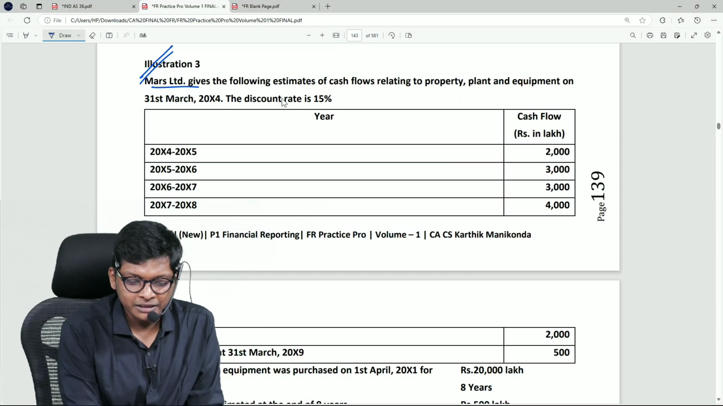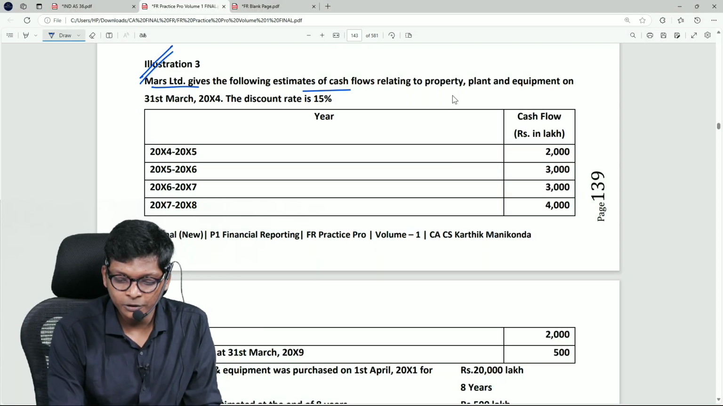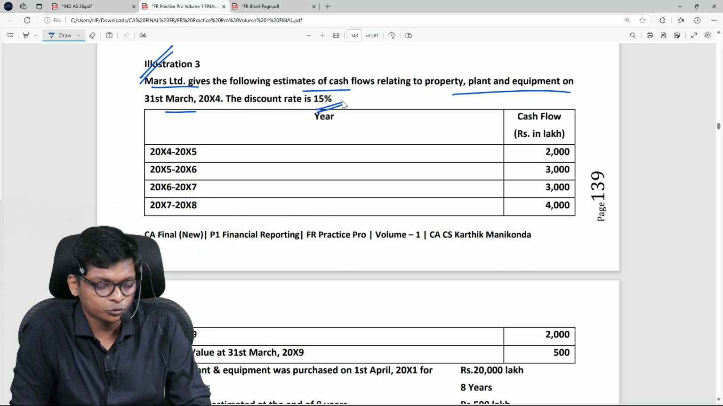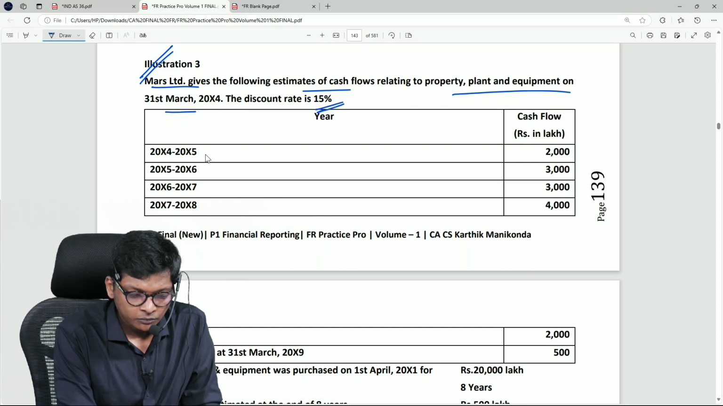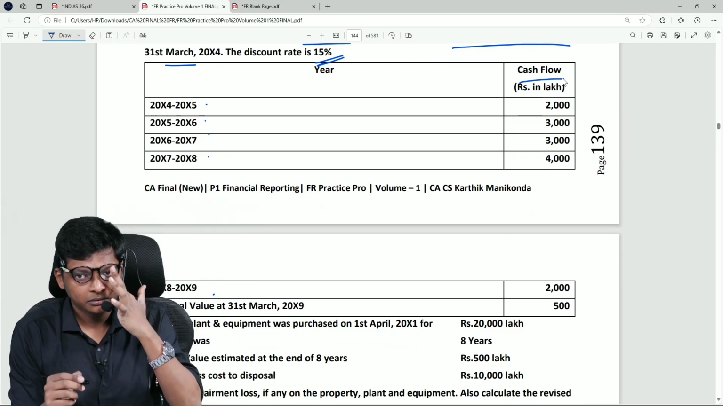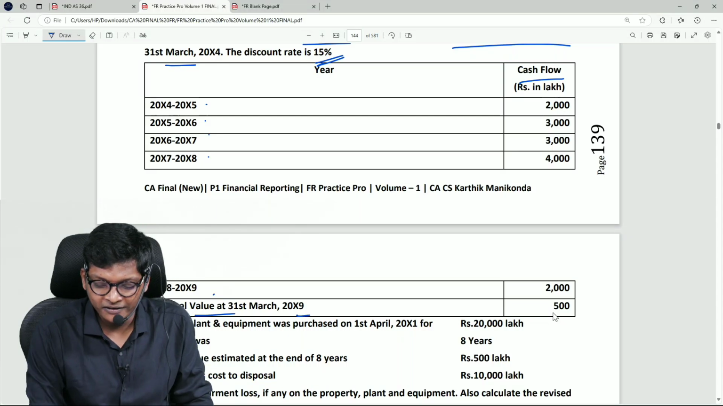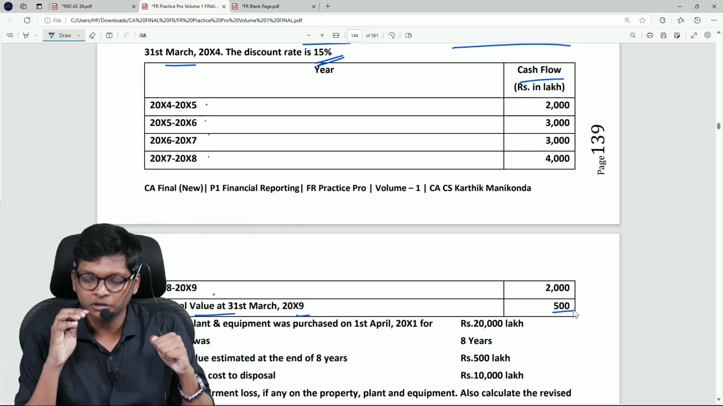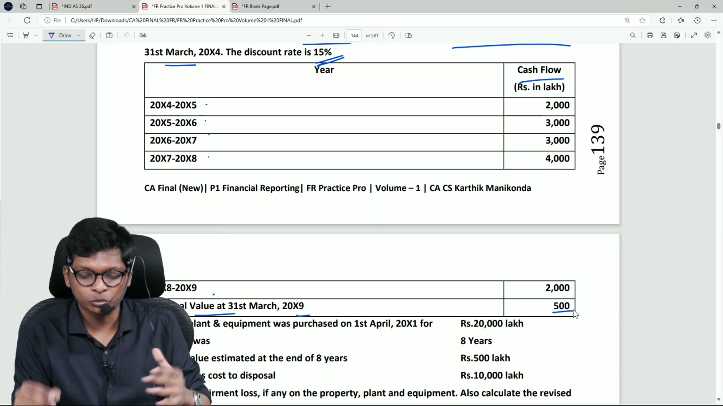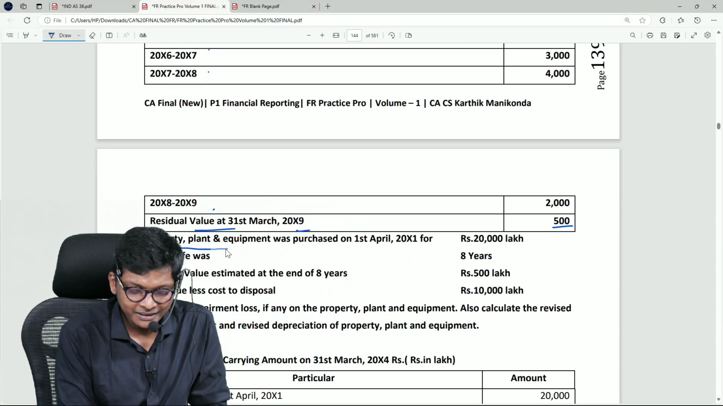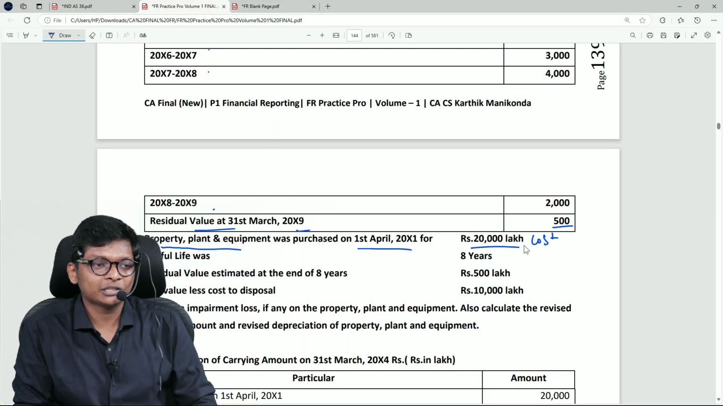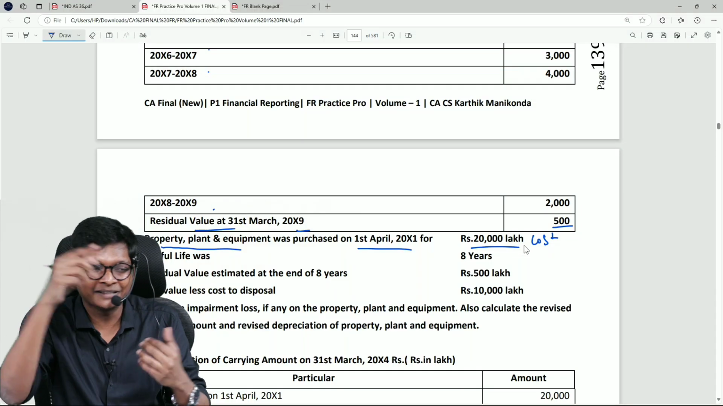Mars Limited gives the following cash flow relating to PPE on 31st March 2024. Discount rate is 15%. They have given year 1, year 2, year 3, year 4 and year 5. 5 years of cash flow is given, correct? And they have given the residual value at the end of 5 years, 500. What to do with all these cash flows? Fine. Present value, cash flow into discount rate. You know what to do. Next, PPE is purchased on 1st April, beginning. Original cost is 20,000 lakhs. Leave the lakhs aside, I will just take numbers, rupees in lakhs.